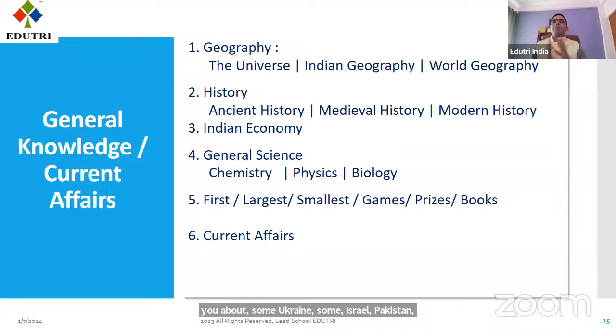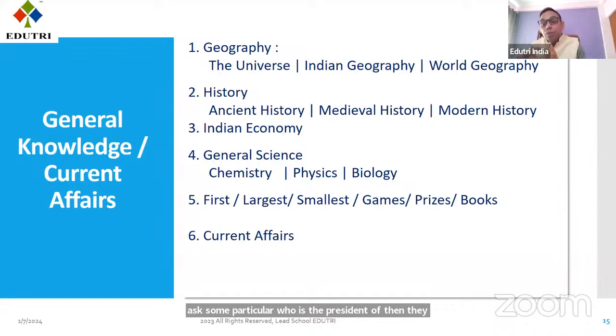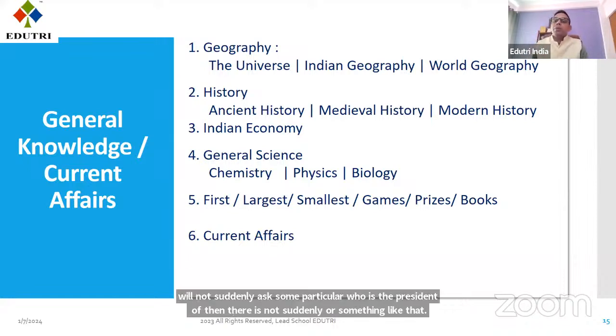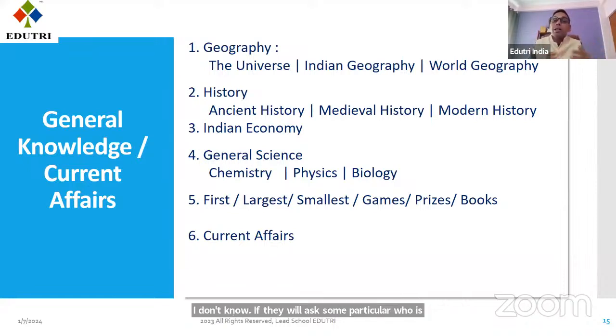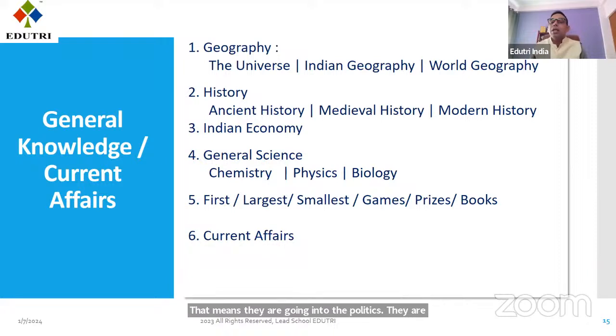If they ask who is the president of, they will not suddenly ask about some Sydney or Australia. No, they will ask you who is the president of Ukraine or who is the president of Israel. That means they are going into politics, into geography, into history, but they will ask only those things which are related to current affairs.